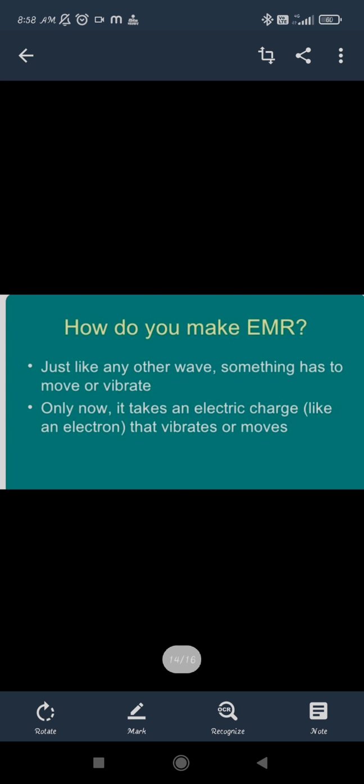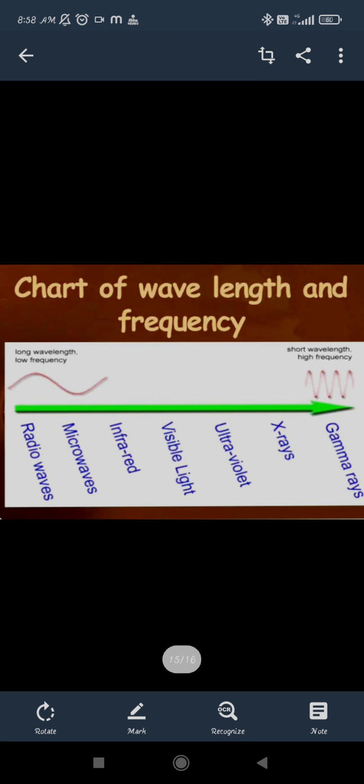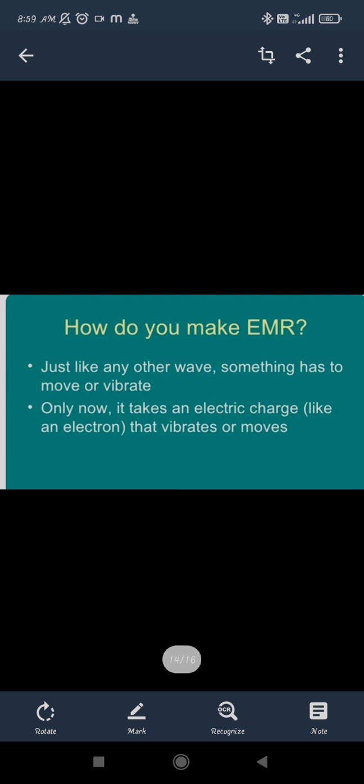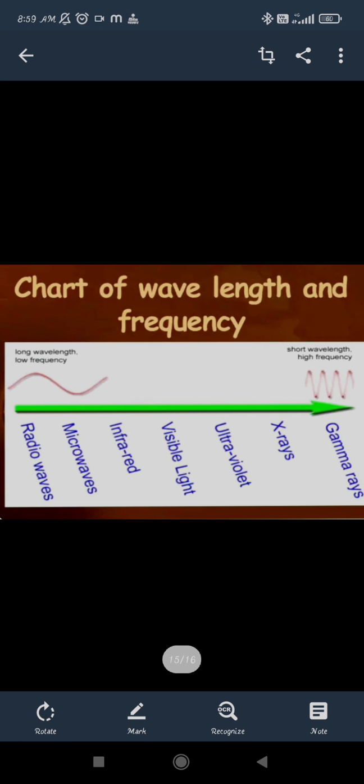We know that any mechanical wave, if you have studied sound also, is produced only when vibrations are produced. If any object is struck and vibrations are produced, then only is sound produced. So these sound waves are also produced when vibrations are taking place. Similarly, if we talk about electromagnetic waves, then the electric charges should move, right? When the electric charges move, then only can the electric as well as the magnetic field be produced. The electron should get vibrated.